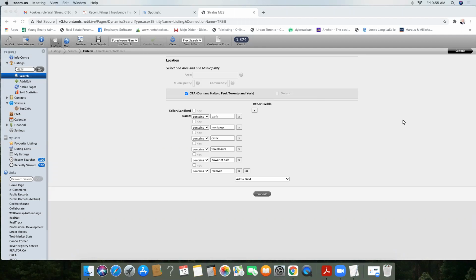The next top way of finding undervalued properties, anytime in any city, and this happens literally anywhere, every corner of planet Earth, anywhere where anybody finances real estate, you're going to find foreclosures and power of sales. In this category, we also talk about bankruptcies, which most commercial properties and large scale development properties go into, something called receivership. So it's a little bit different. They'll file bankruptcy, but most of the time it is because of a foreclosure or power of sale issue pertaining to financing or the mortgages.